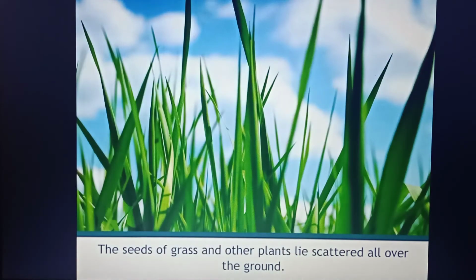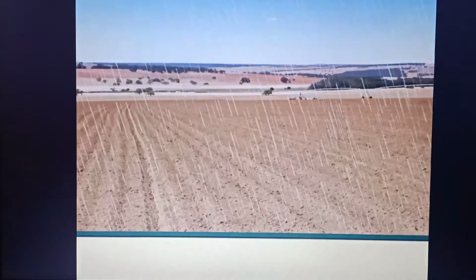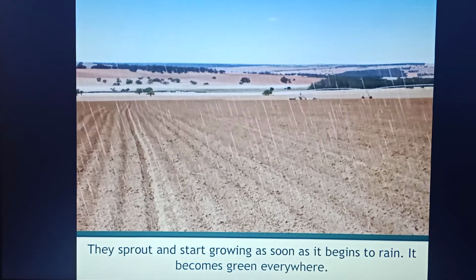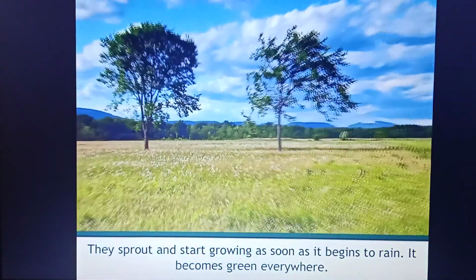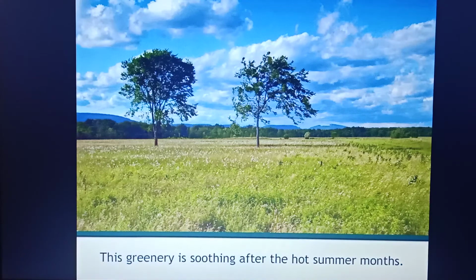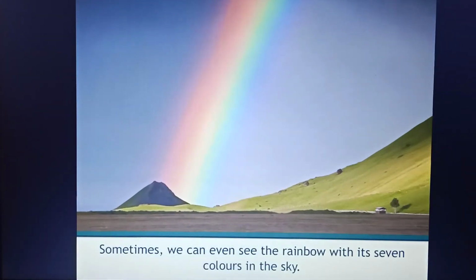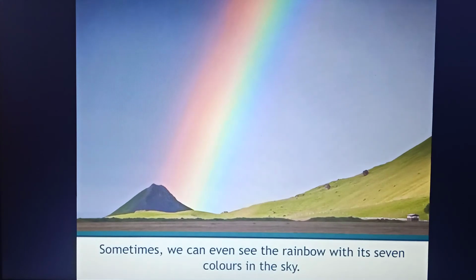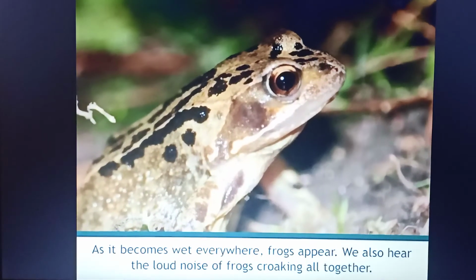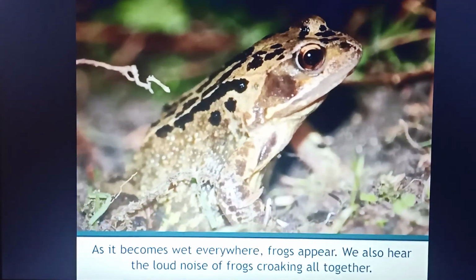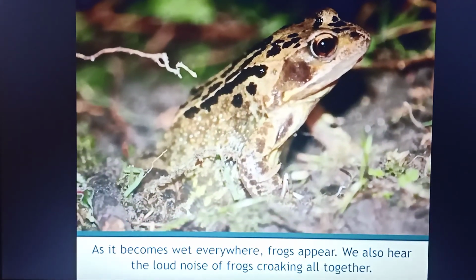The seeds of grass and other plants lie scattered all over the ground. They sprout and start growing as soon as it begins to rain. It becomes green everywhere. This greenery is soothing after the hot summer months. Sometimes we can see rainbows with their 7 colors in the sky. As it becomes wet everywhere, frogs appear. We also hear the loud noise of frogs croaking all together.